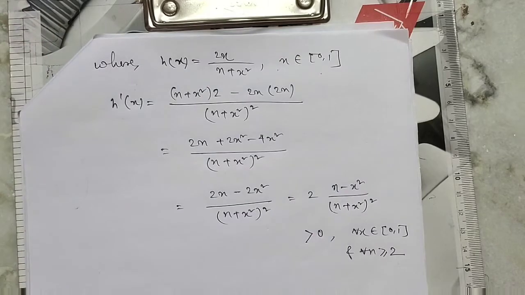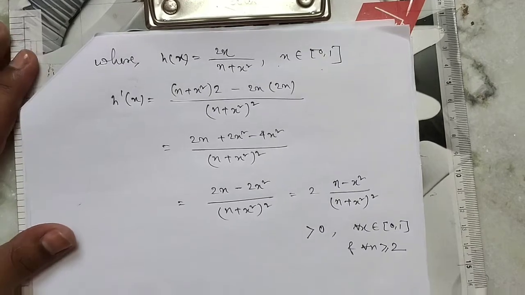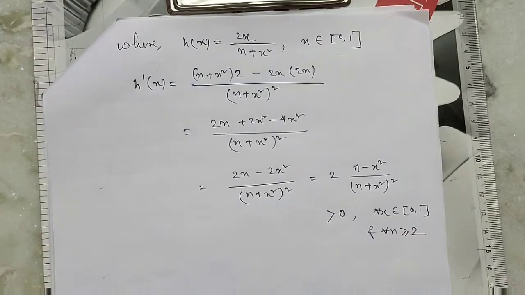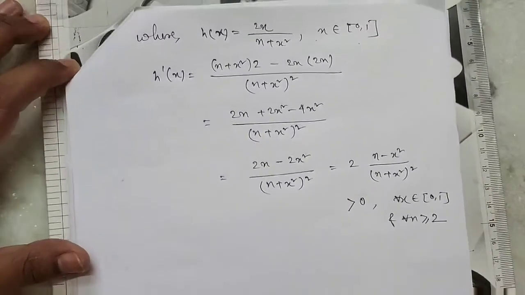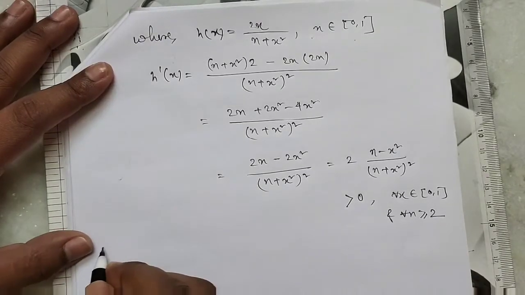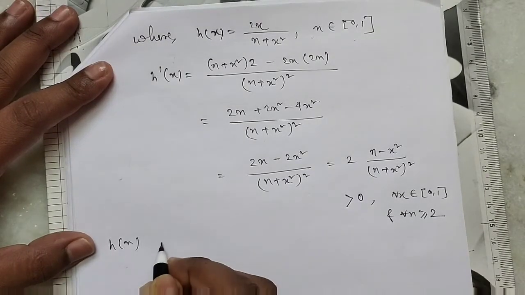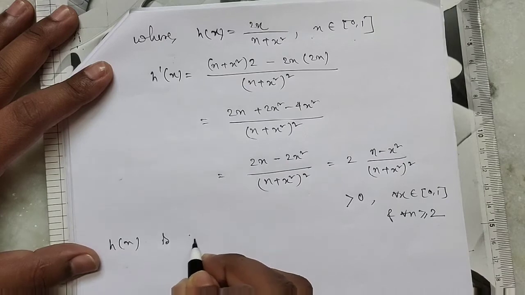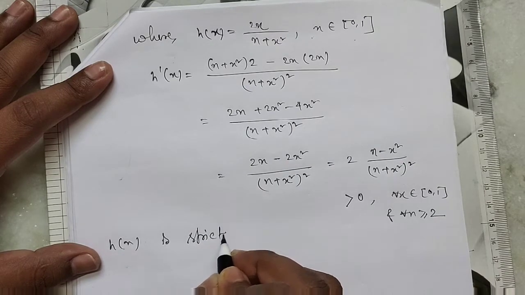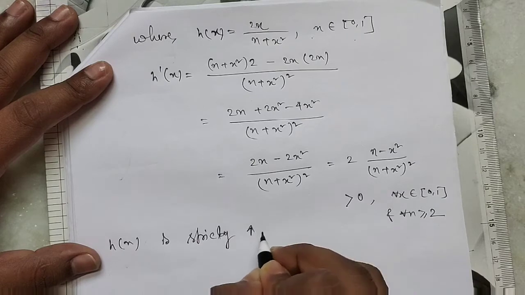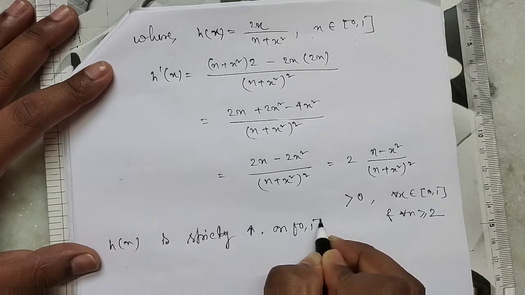So this is greater than 0 for all x belongs to [0,1] and for all n greater than or equal to 2. Clear? So h(x) is strictly monotonic increasing on [0,1].